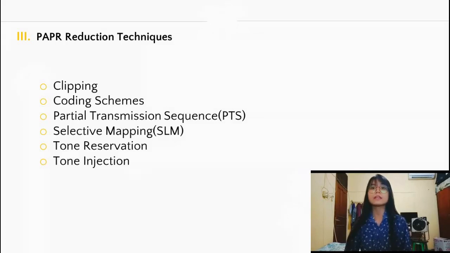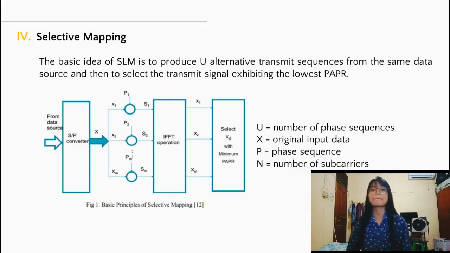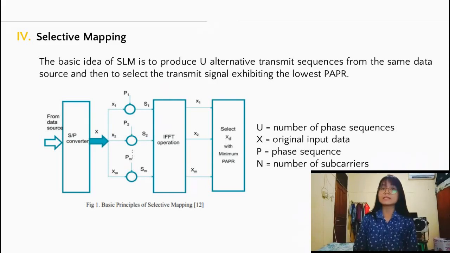3. PAPR reduction techniques. There are 6 reduction techniques for PAPR: clipping, coding schemes, PTS, SLM, tone reservation, and tone injection. In this paper, we will discuss selective mapping. The basic idea of SLM is to produce several alternative transmit sequences of equal length from the same data source and then to select the transmit signal exhibiting the lowest PAPR.